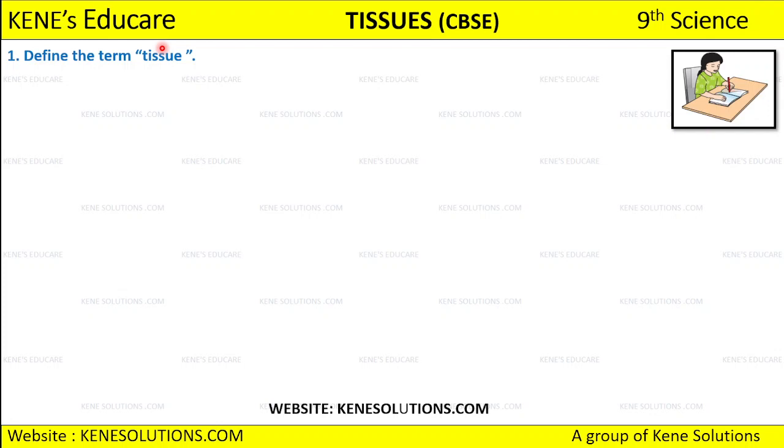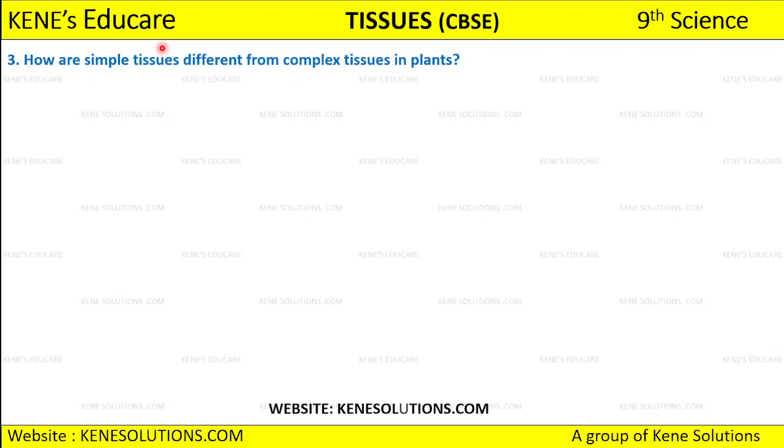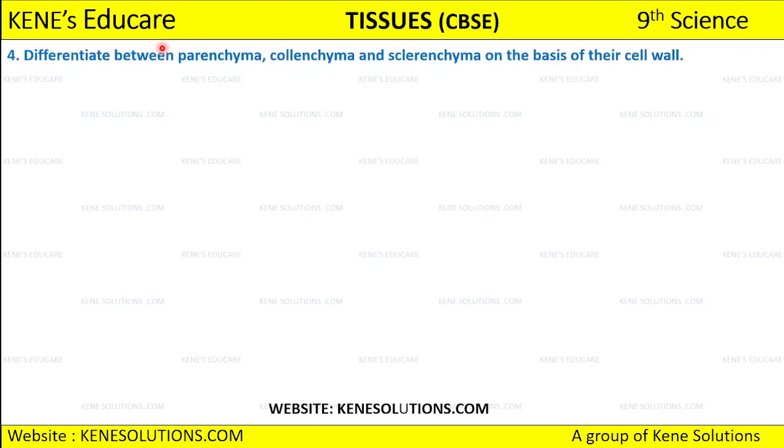Okay, after that we will be discussing different questions which are given, like define the term tissue, and how many types of elements together make up the xylem tissue, we are going to name them. Then how the simple tissue is different from the complex tissue in plants. Then, with respect to the cell wall, we are going to differentiate between the parenchyma, collenchyma, and the sclerenchyma. I hope you remember this. We have already discussed this, right?